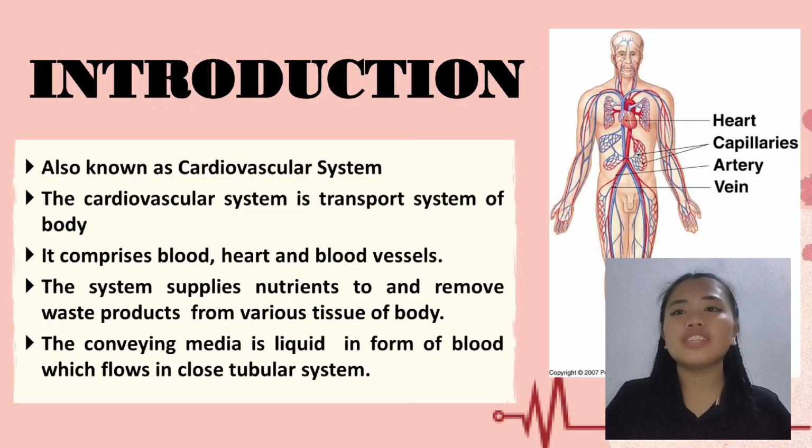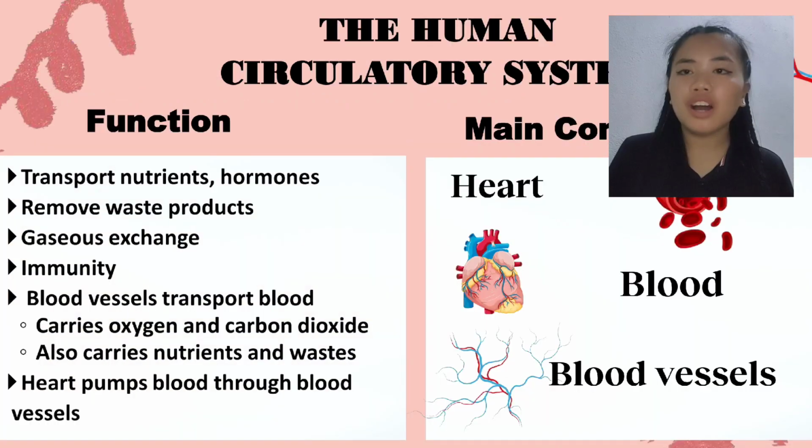We all know the circulatory system, also known as the cardiovascular system. It serves as a transport network of the body. It consists of three main components: the heart, blood, and blood vessels. The heart is the central pump of the system, responsible for moving blood throughout the body.